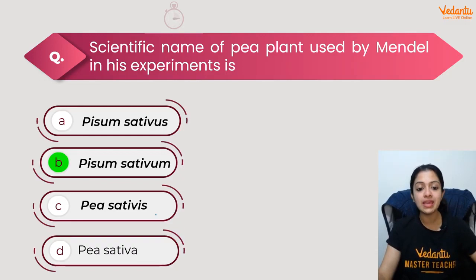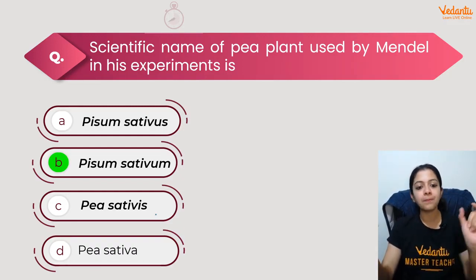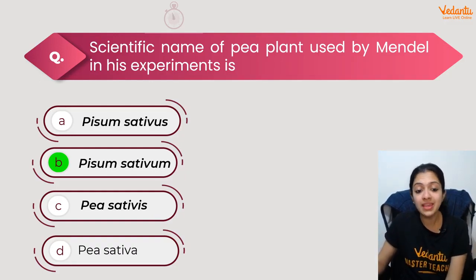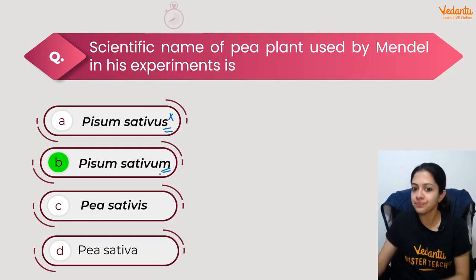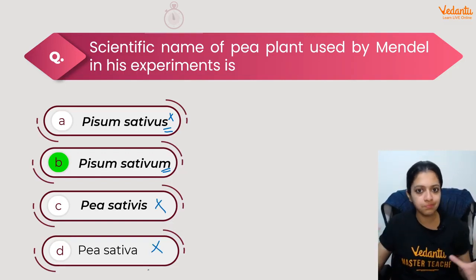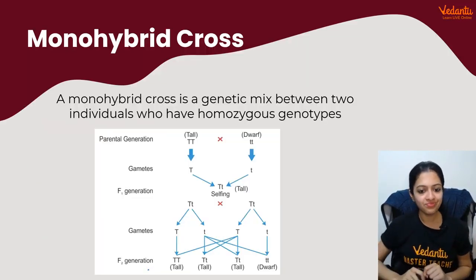The answer has to be B, Pisum sativum. You write it in italics, and of course, in all the others, it is Pisum sativus, sativis, P sativa, and all of that, right? So they don't make sense anyway. It's just a matter of one letter that's different here, right? Sativus and sativum. So good lesson for you all, so that you don't go wrong without reading the option completely, right?